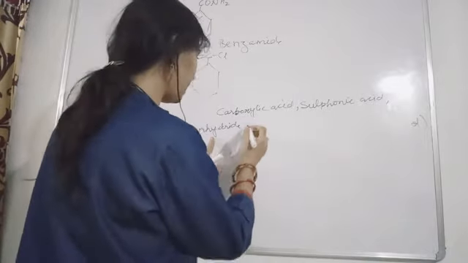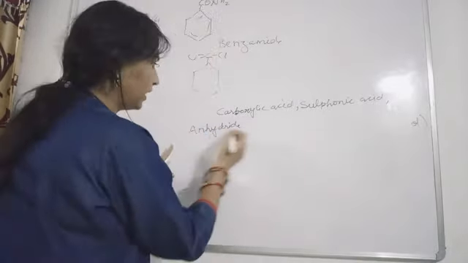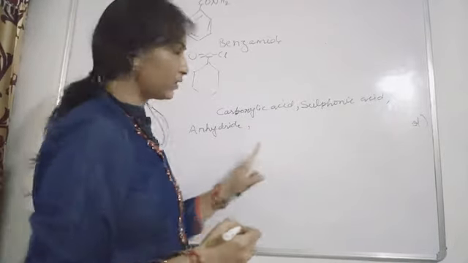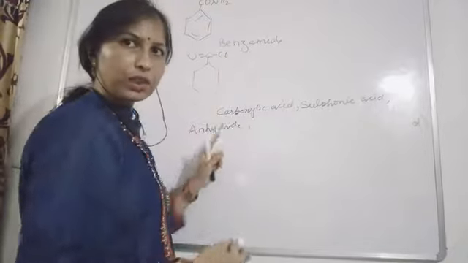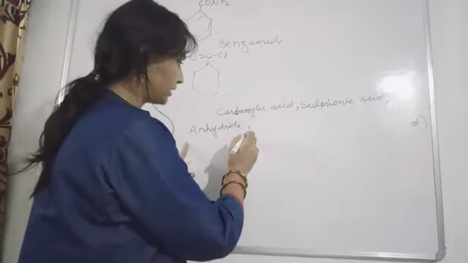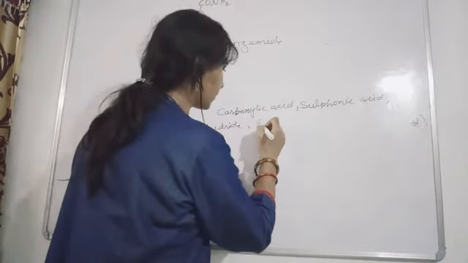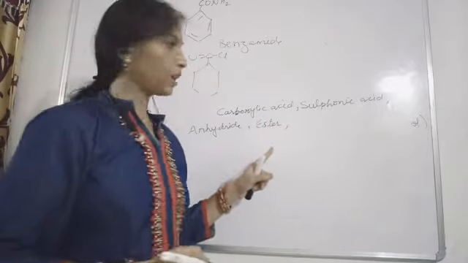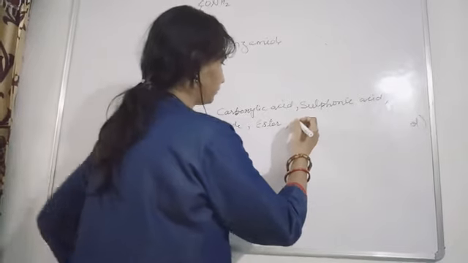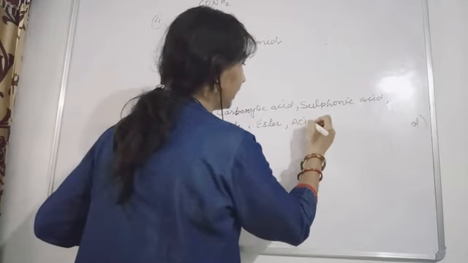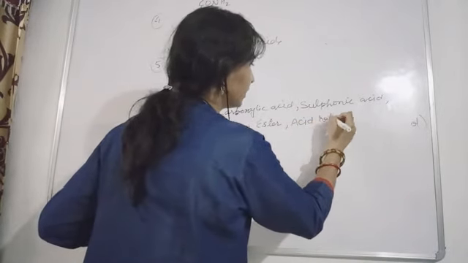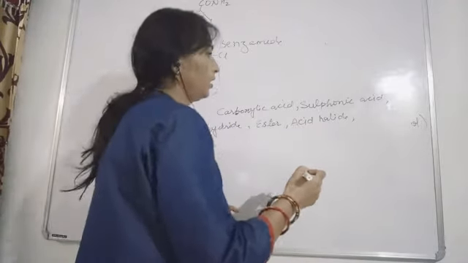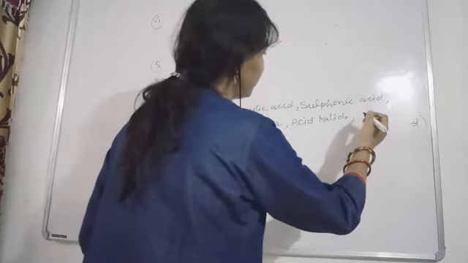After anhydride, acid anhydride, you will have the priority series. First we will complete this, then I will tell you the other compounds. So this anhydride, then ester, then what? Acid halide.